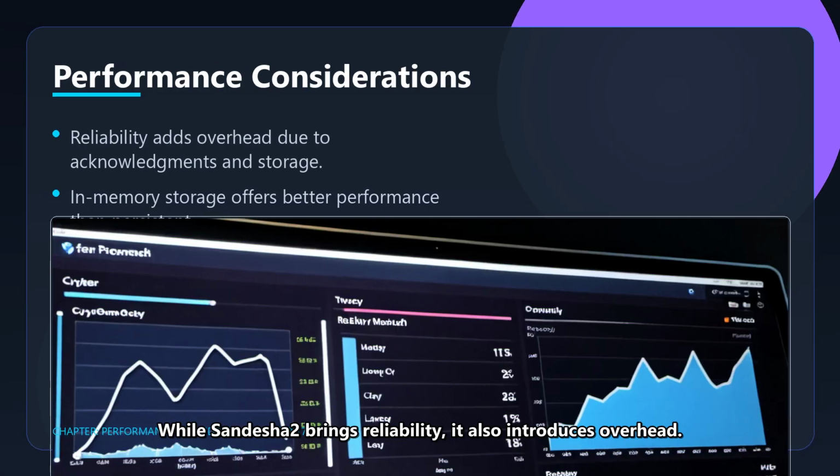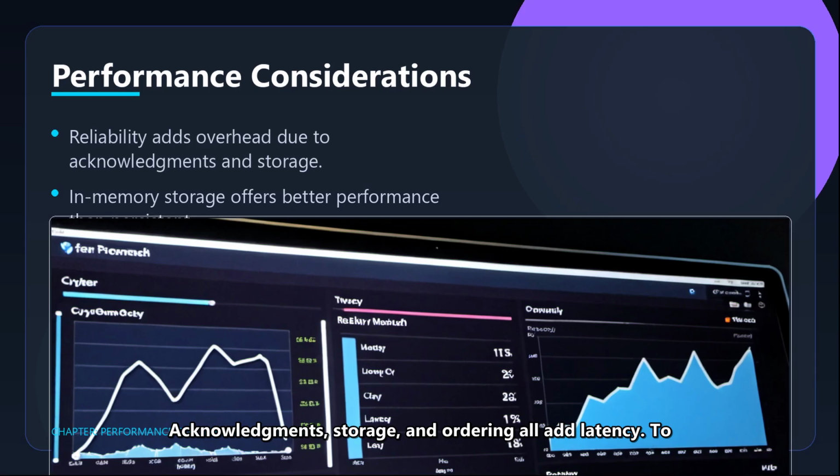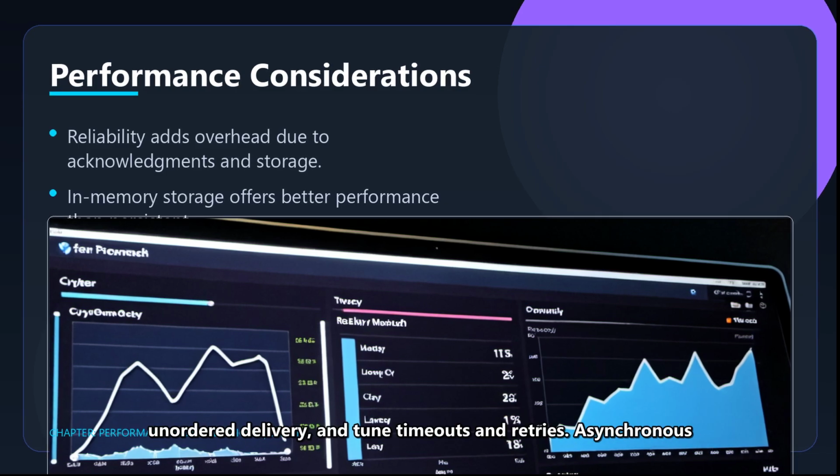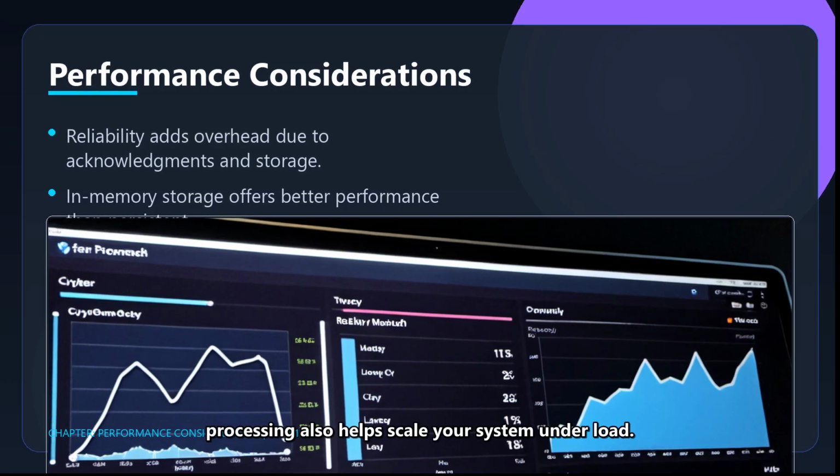While Sandesha2 brings reliability, it also introduces overhead. Acknowledgments, storage, and ordering all add latency. To optimize performance, you can use in-memory storage, allow unordered delivery, and tune timeouts and retries. Synchronous processing also helps scale your system under load.